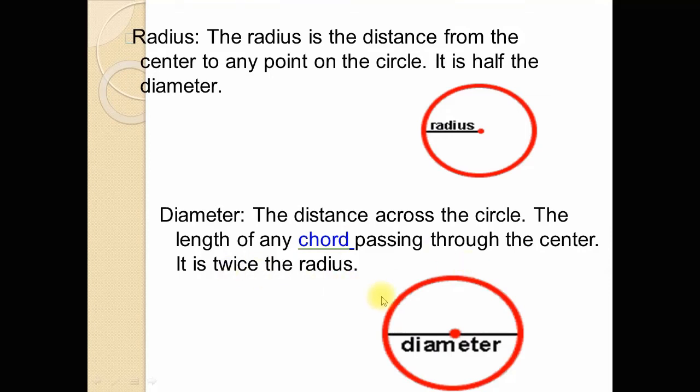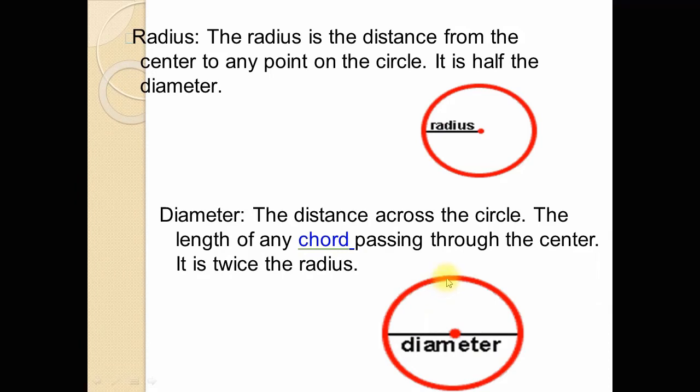A diameter is also a chord, because a chord is a line which joins any two points of the circle, but it is not necessary for a chord to pass through the center. So a diameter will be a chord, but it is not necessary that any chord will be a diameter.